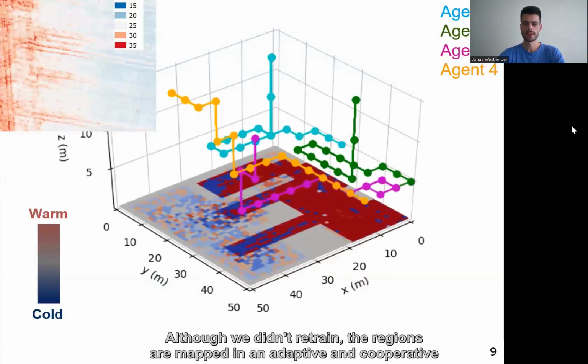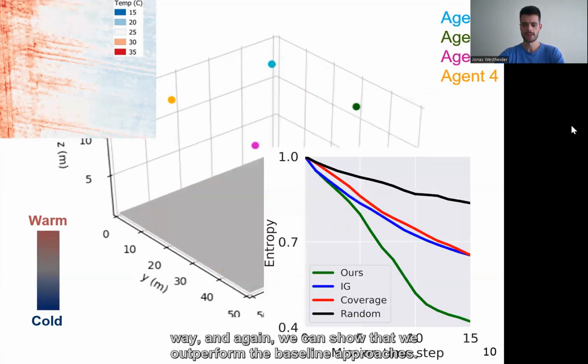Although we didn't retrain, the regions are mapped in an adaptive and cooperative way, and again, we can show that we